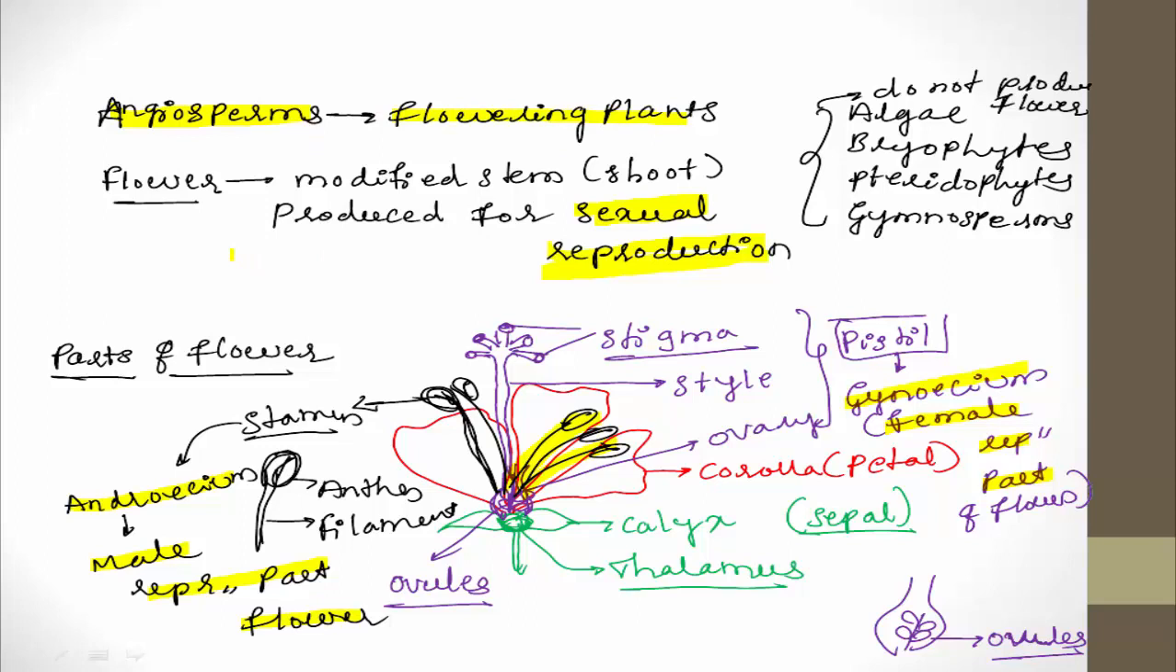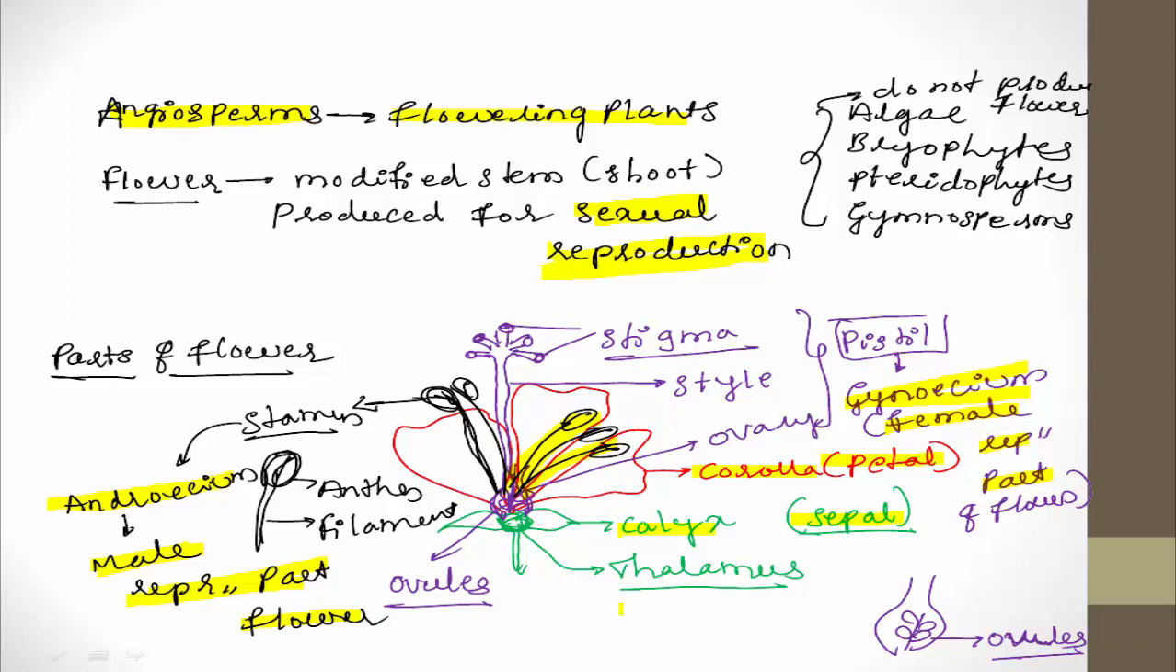So how many parts are present in the flower as explained here? One part is calyx, second part is corolla. Individual units of the calyx are called sepals. Individual units of the corolla are called petals. The very important part is gynoecium, the third part, and it represents the female reproductive part. The fourth part is androecium and it represents the male reproductive part. So totally, a standard or typical flower consists of 4 parts.